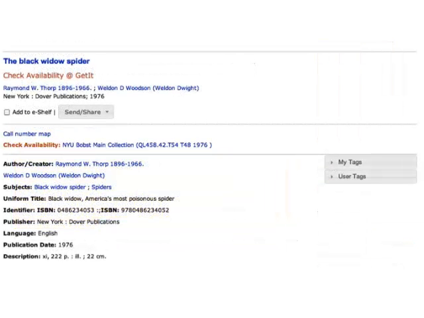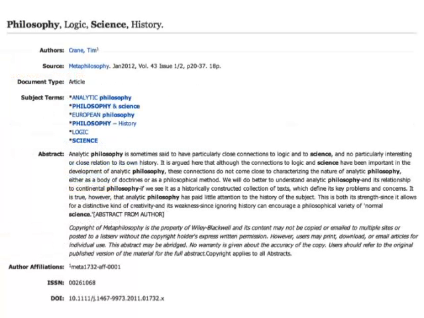If you were starting out with some very specific or narrowly focused search terms, such as black widow spiders or myths about spiders, it might make more sense to start with a library catalog and look for books with relevant chapters or essays. But when your search is targeting a much broader field, in this case bias or concepts of objectivity and subjectivity in science, it's often more productive to begin by searching one of the indexing databases.